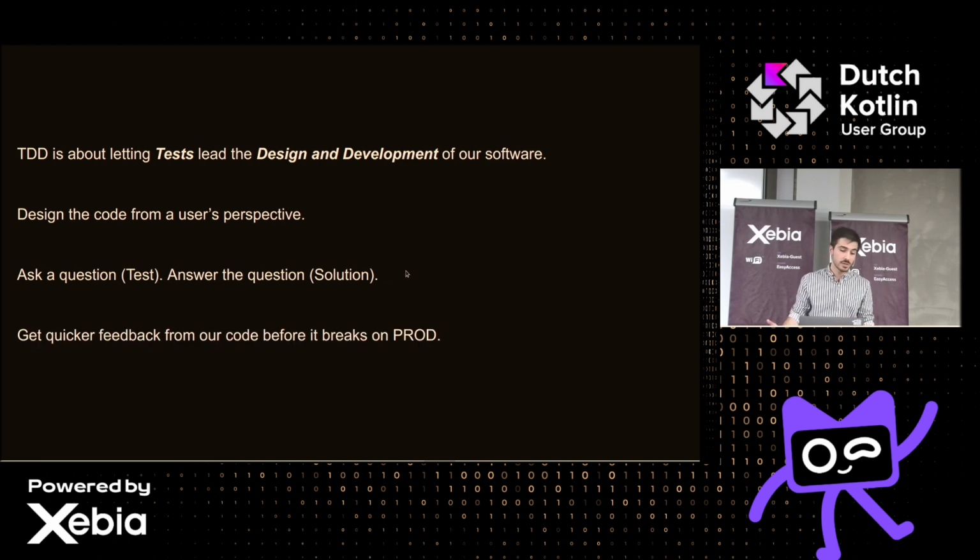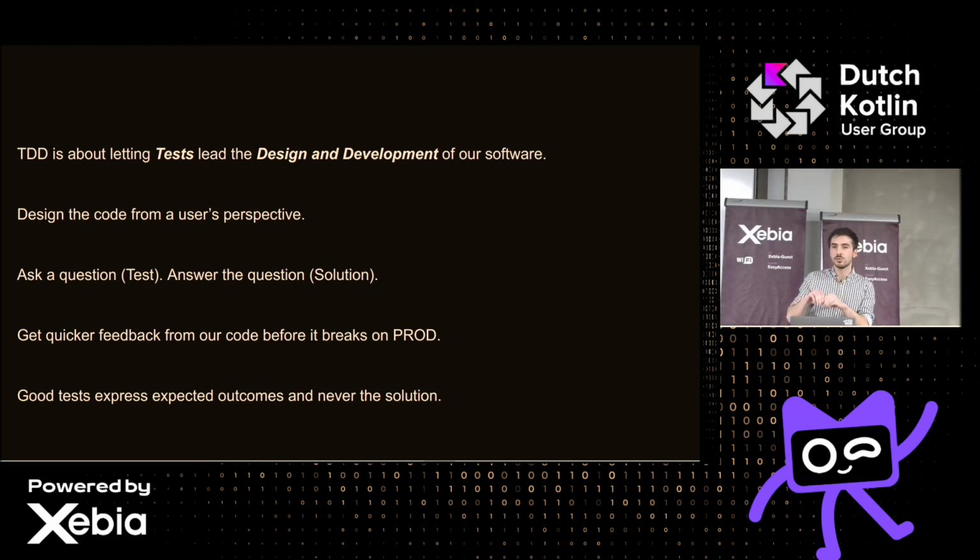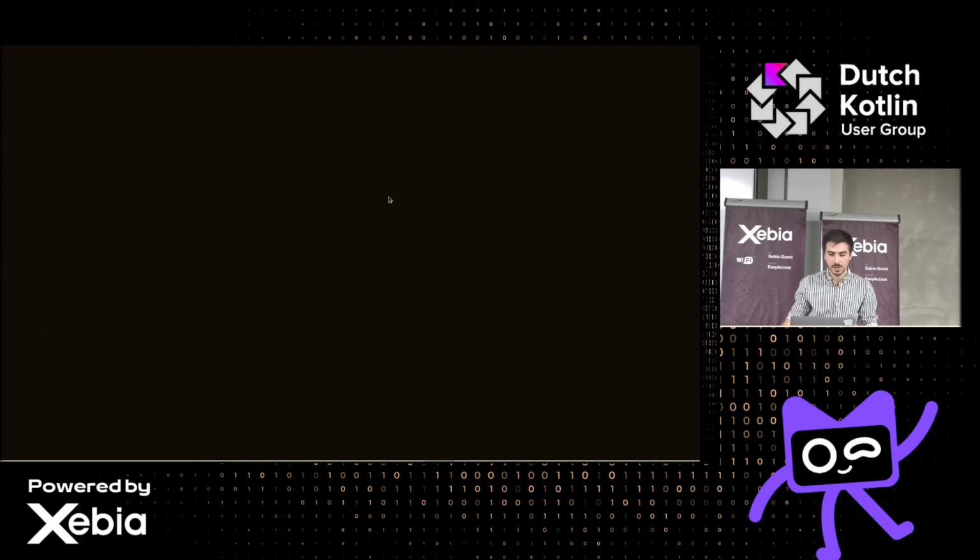You also get quicker feedback from your code rather than getting it later on in production on a Friday night. And also one note: good tests only express outcomes. They never specify how the solution is implemented. They only say, hey, I'm expecting this, and they don't mention anything about the details, and we will find out why in a minute.